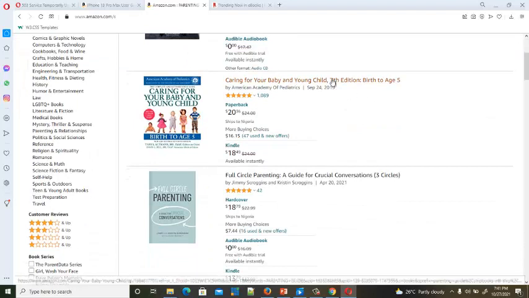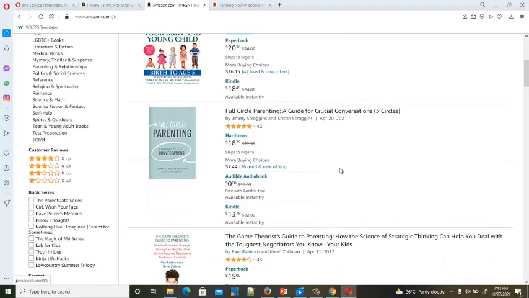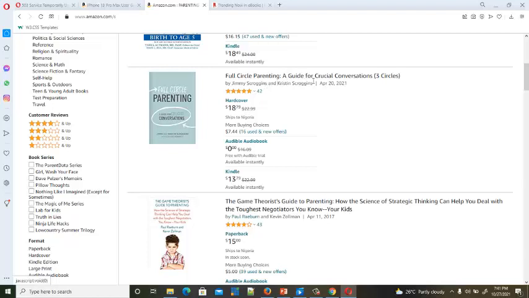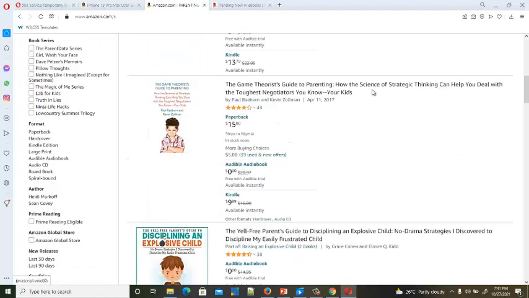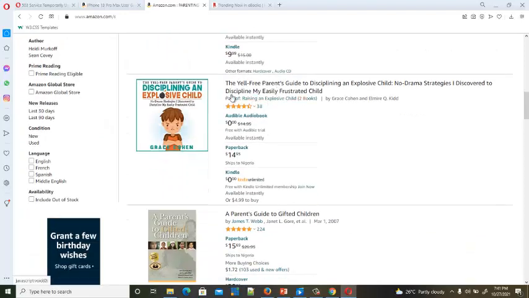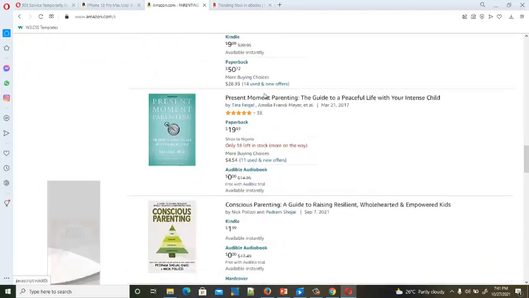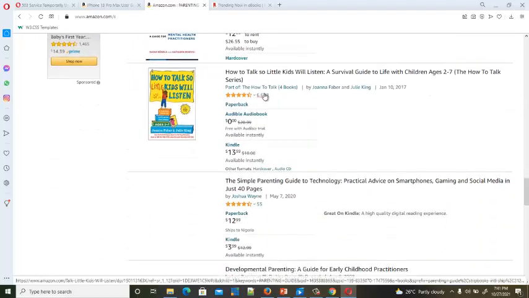So you see, this one is even in its 17th edition, birth to age 5. This one is Full Circle Parenting, a guide to crucial conversation. That is, parenting will be a good niche for you to go into. You see, that's how to make your niche on the topic to write on.